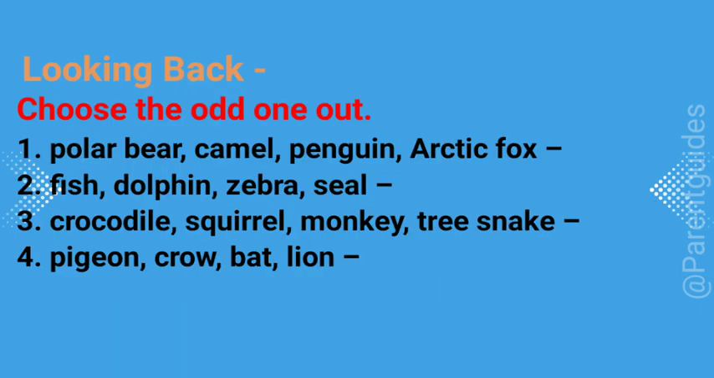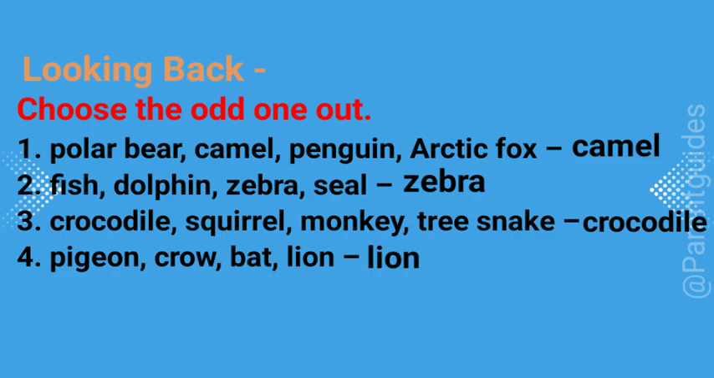Looking back, choose the odd one out. 1. Polar bear, camel, penguin, Arctic fox: camel. 2. Fish, dolphin, zebra, seal: zebra. 3. Crocodile, squirrel, monkey, tree snake: crocodile. 4. Pigeon, crow, bat, lion: lion.